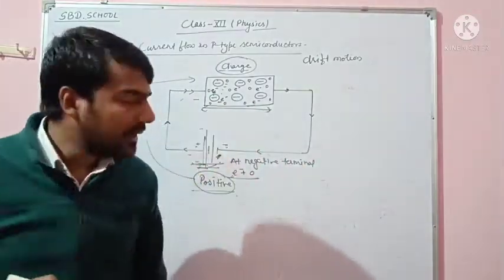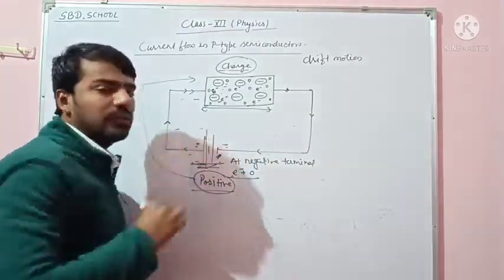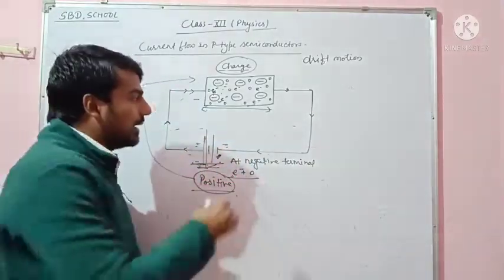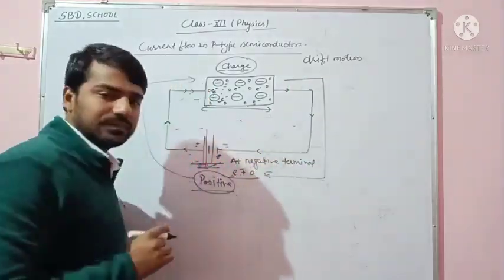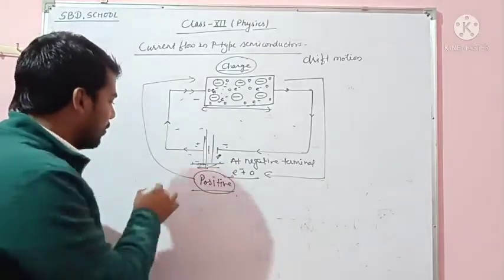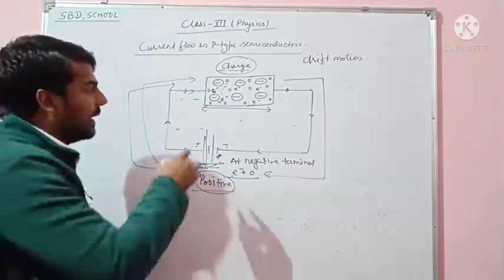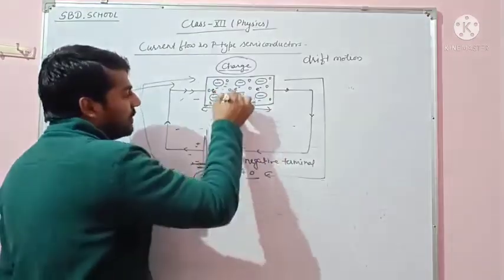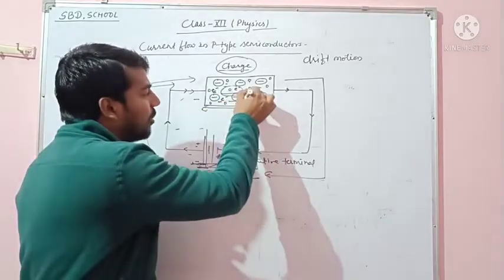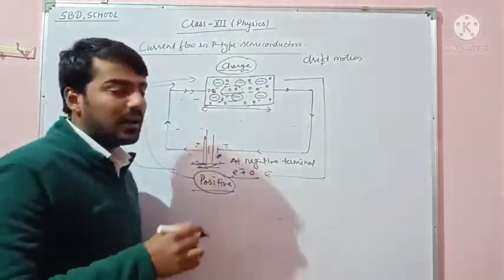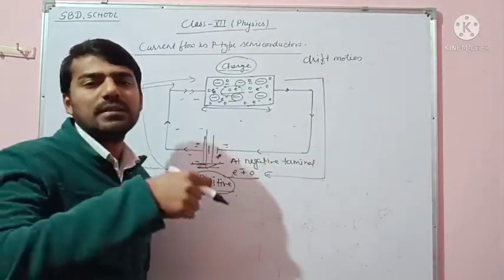So we can say that in the outer circuit of the p-type semiconductor, the holes go from this side and the holes go from this side, and in the p-type semiconductor holes are in majority, so holes go into the semiconductor.